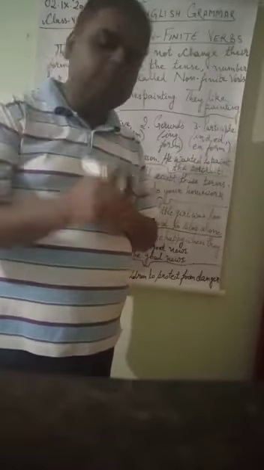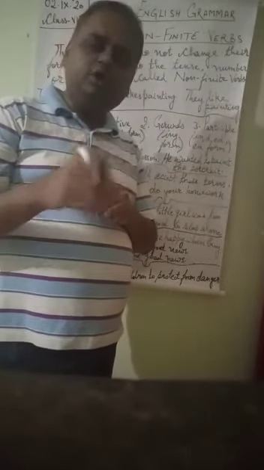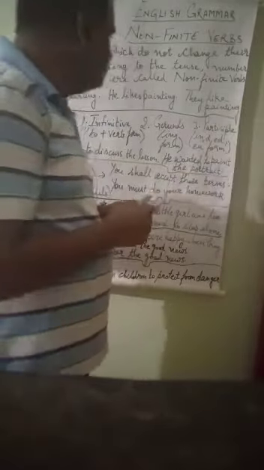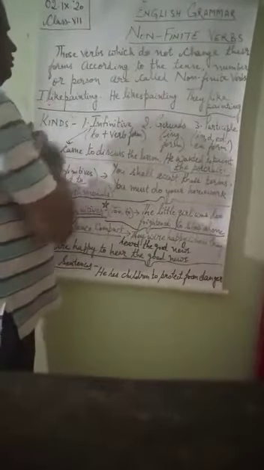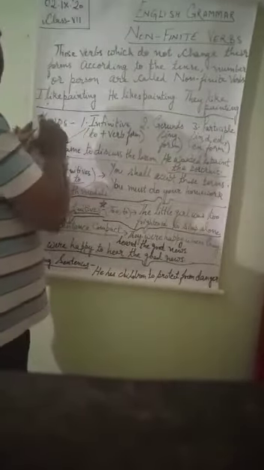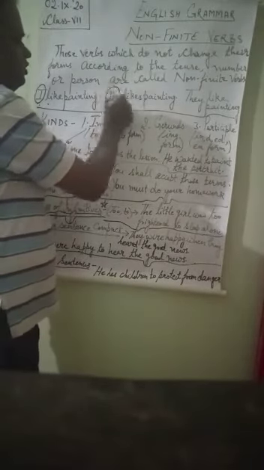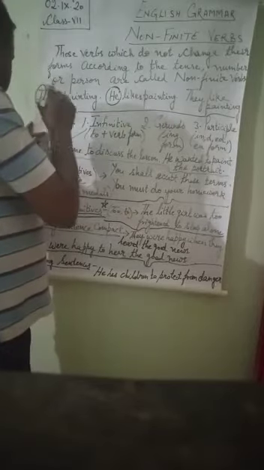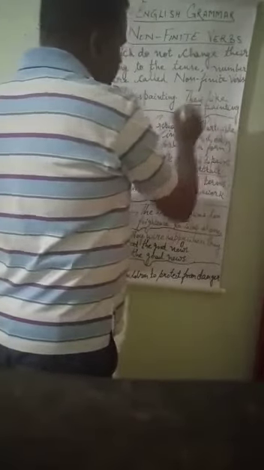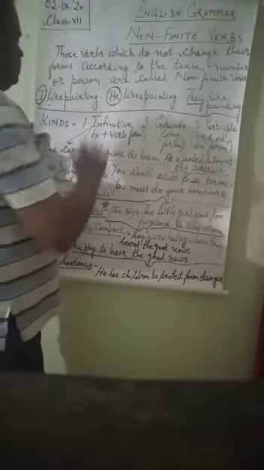But some types of verbs are there which do not change according to the number, person or tense. Suppose that I like painting. See here, I like painting, he likes painting, they like painting. Three sentences are there. I is the singular person, he also is a singular person, and they is the plural person, plural number here. I singular, he singular and they plural. But in all the three cases,